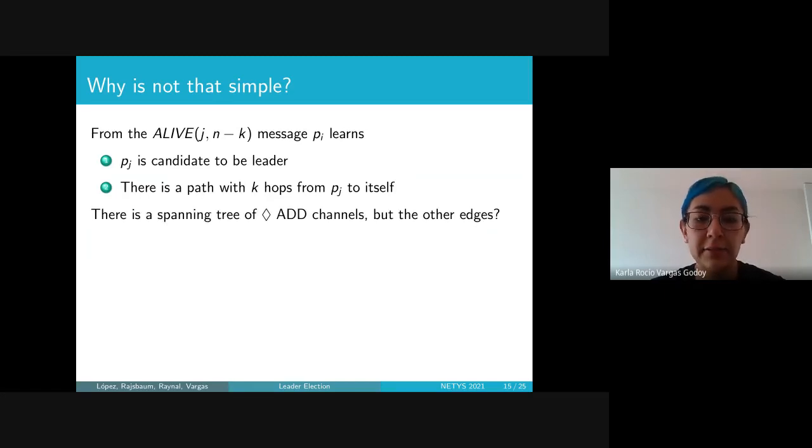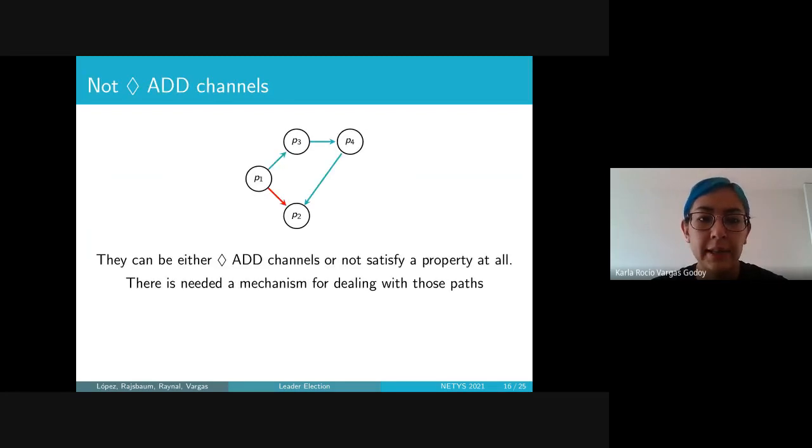Remember that we assume that there is a spanning tree of diamond ADD channels, but what happens with the other edges? These edges can either be diamond ADD channels or not satisfy the property at all. So we need a mechanism for dealing with those ill paths.